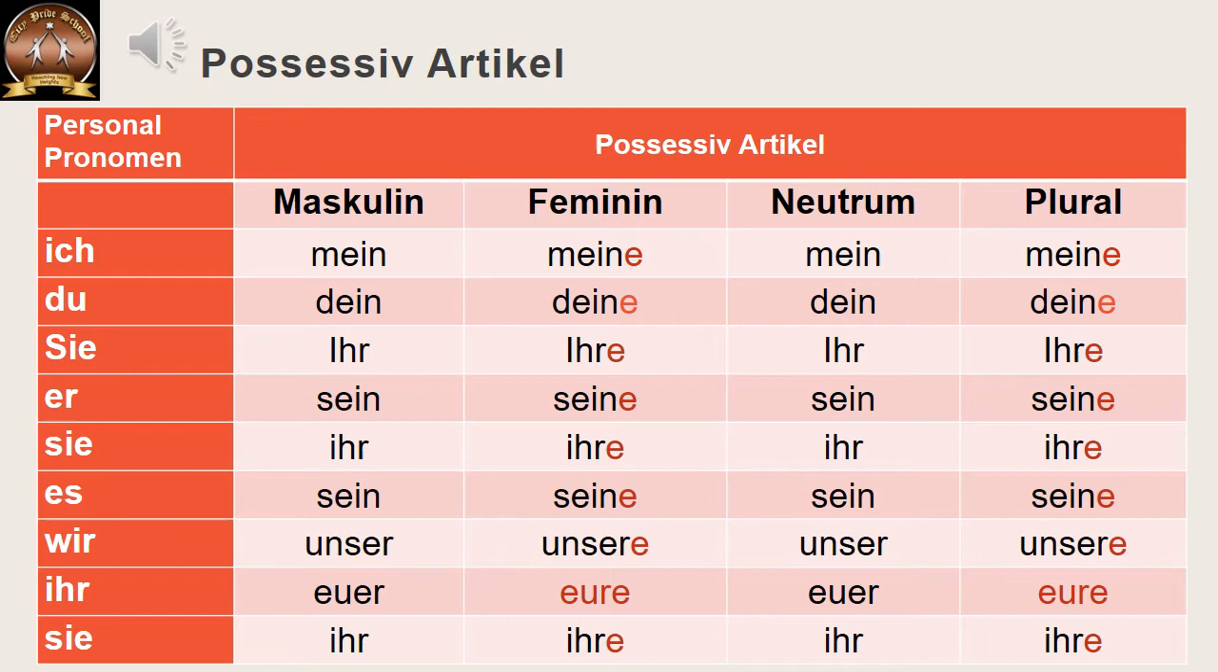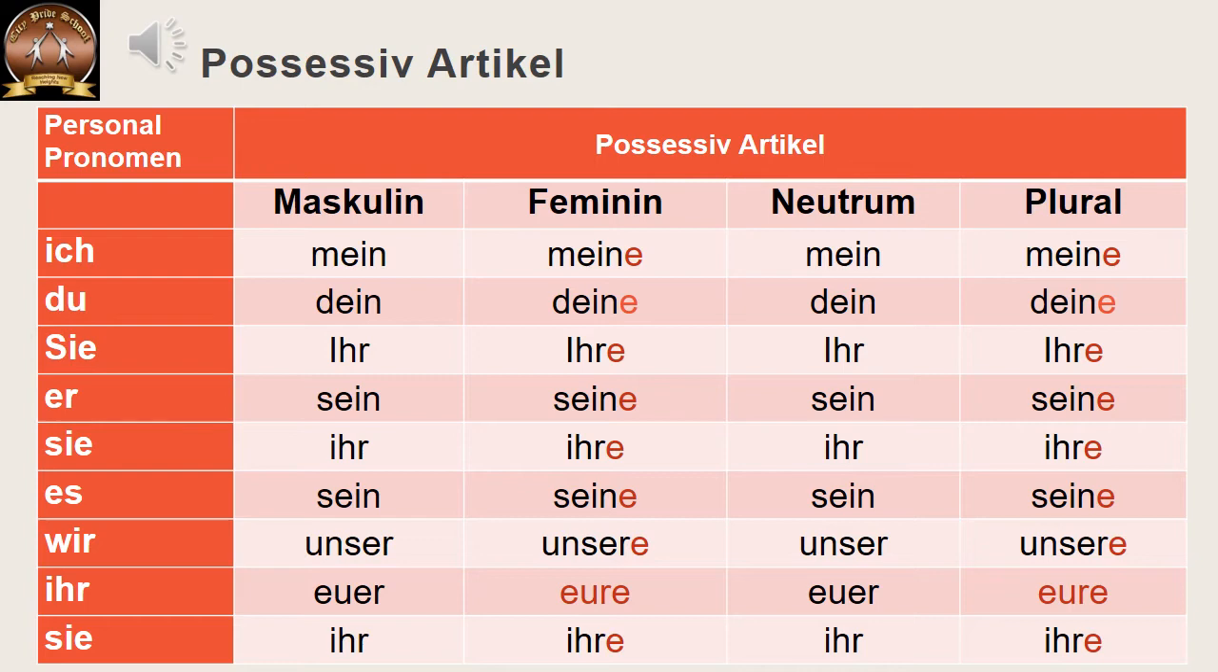Unser or unsere. E at the end in case of feminine or plural. If the noun that comes after this article is feminine, you will add an extra E. And similarly for plural also you will add an extra E.